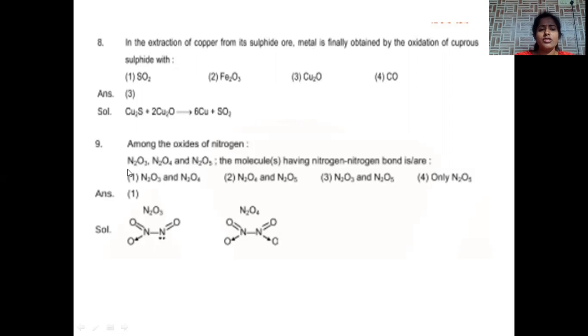Among the oxides of nitrogen, N2O3, N2O4, N2O5, which molecule has a nitrogen-nitrogen bond? As the number of oxygens increases, two nitrogens become separated by an oxygen linkage, that is, an ether linkage is possible. That's the reason why initial oxides like N2O3 and N2O4 both have a direct nitrogen-nitrogen bond. The correct answer will be option number 1.